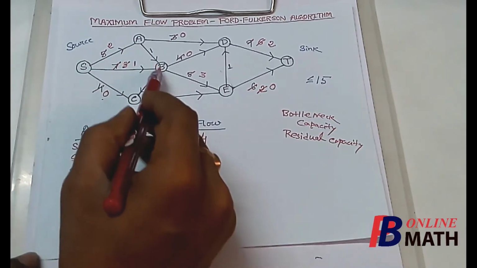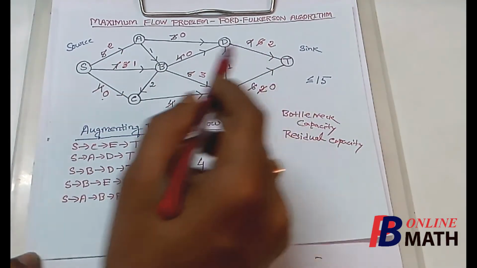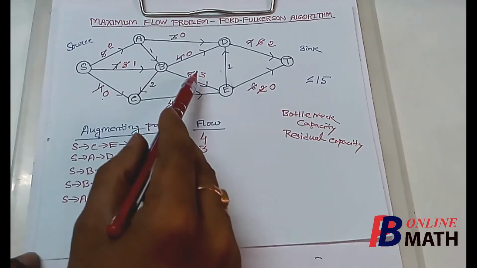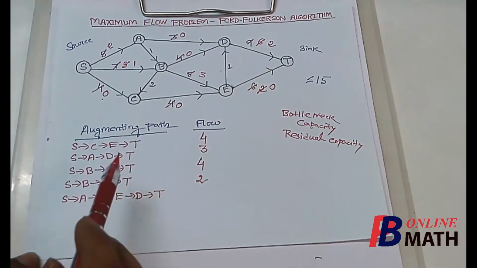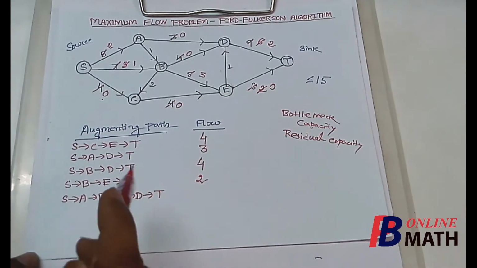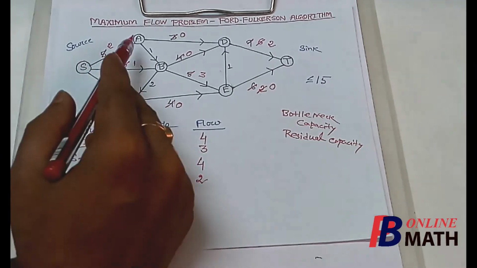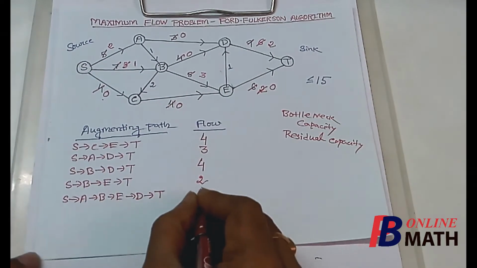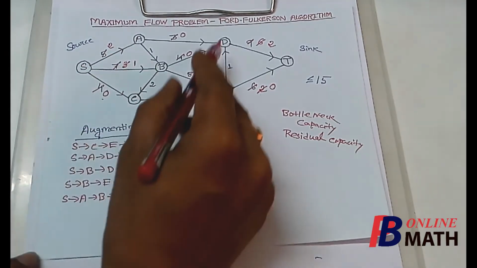If we look at this path and find the capacities, we find that the capacities are 2, 1, 3, 1, 2. So what is the minimum capacity? That is 1. So this 1 is the bottleneck capacity of this augmenting path. So the flow that is possible is 1 through this path.